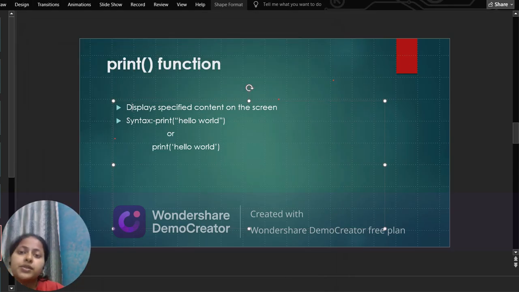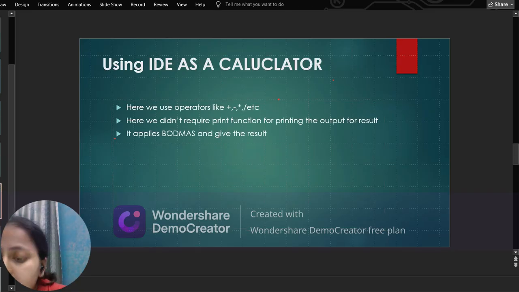Using IDE as a calculator. Like in mathematics we do plus, minus, subtraction, everything. So where we use a calculator, here we can do all the mathematical calculations like plus, minus, multiplication, division, power, everything can be performed. Here I have given some operators: plus is for addition, everyone knows.